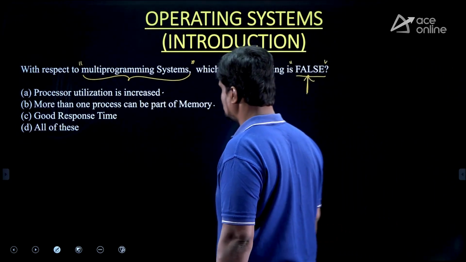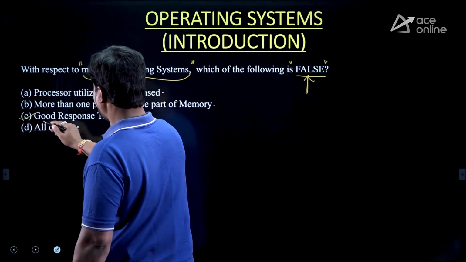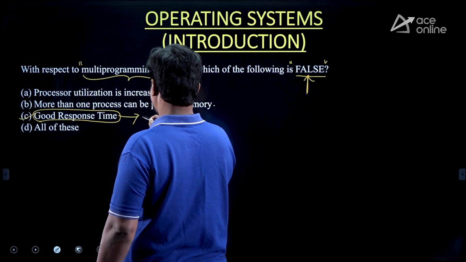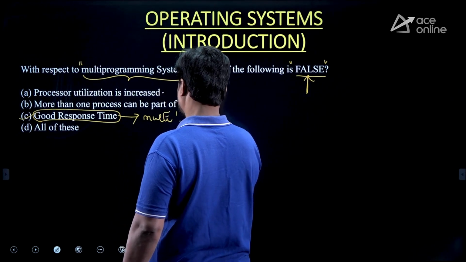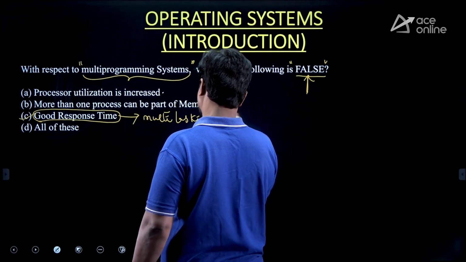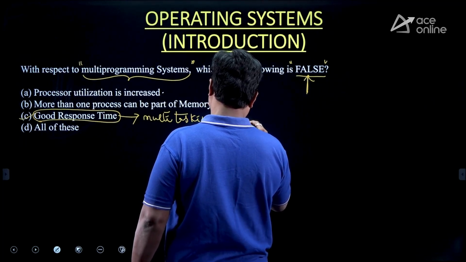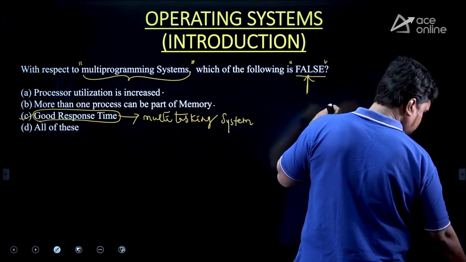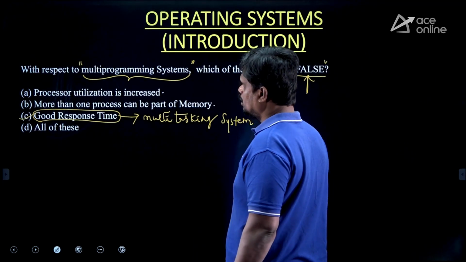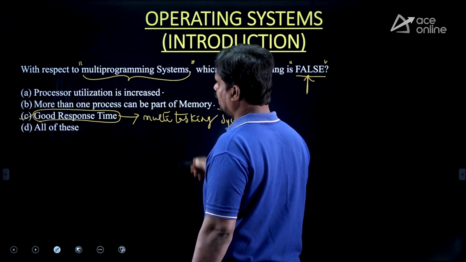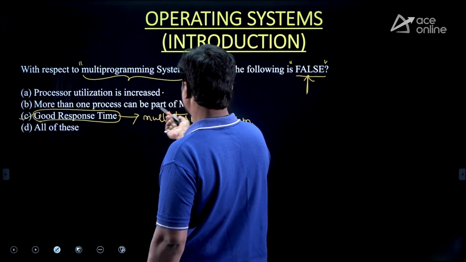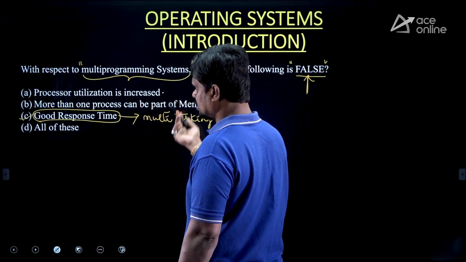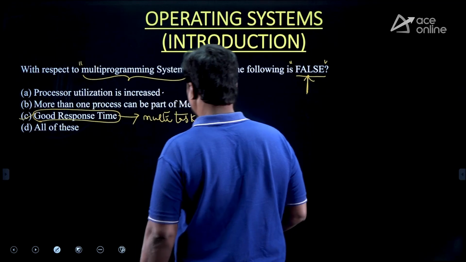Yeah, so that is option C, because good response time is the main goal of your multitasking system, but not your multi-programmed system. Yes or no? Making the CPU busy, more than one process being part of main memory, is a feature of your multi-programmed system. Processor utilization is increased. This is also a feature of multi-programmed systems only.